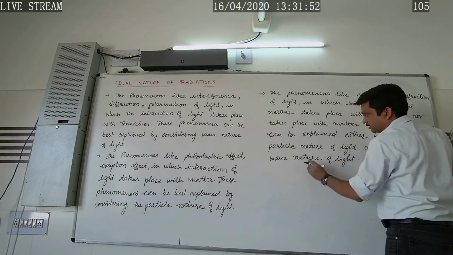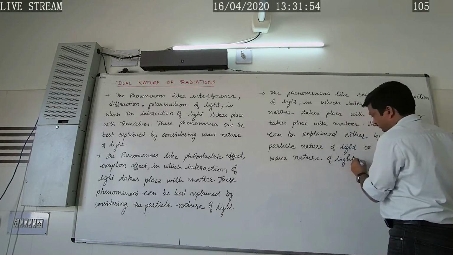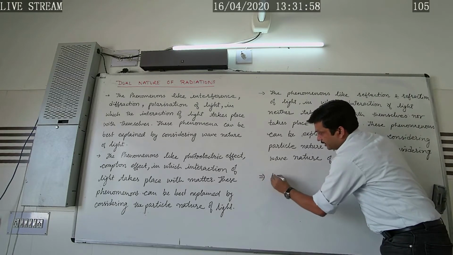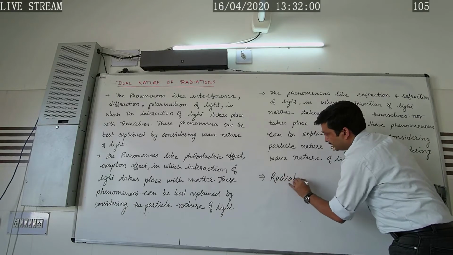So in this way, what is the meaning of this? It implies that radiation has dual nature.